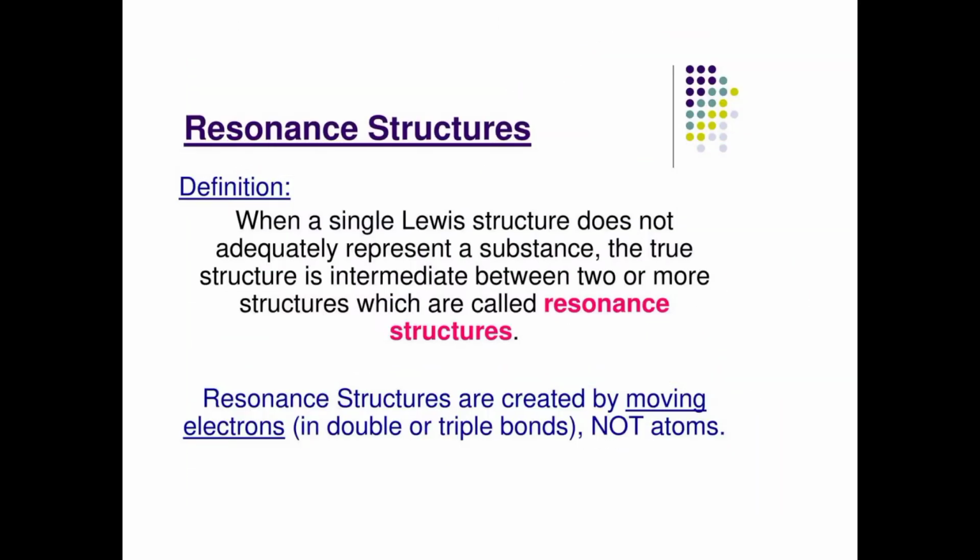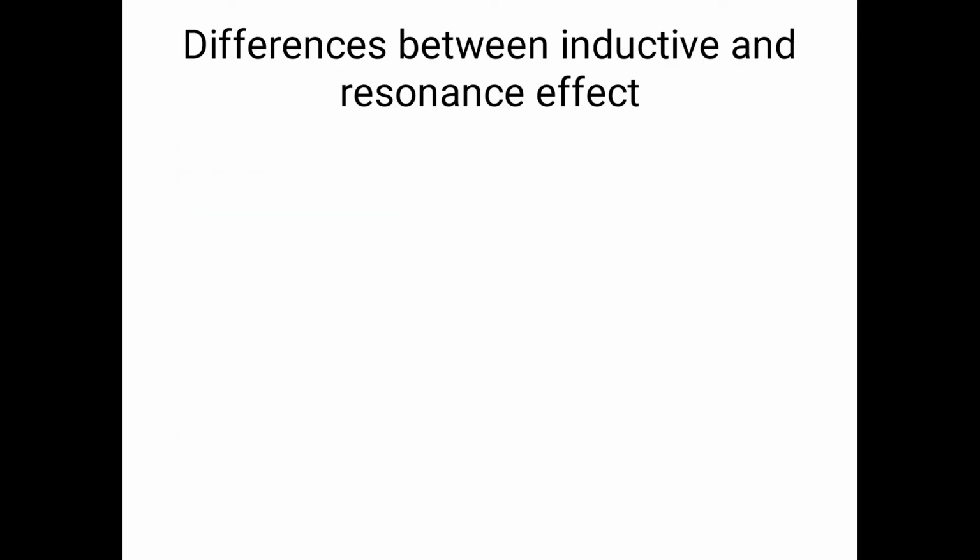Similarly, one more effect is the resonance effect. In the molecular structure chapter we have studied that a single structure cannot explain the properties or represent a substance fully. So, there are two or more structures. These two or more structures of a compound are known as resonance structures. The resonance structures are created by moving electrons, not atoms. So, the difference between inductive effect and resonance effect is important.